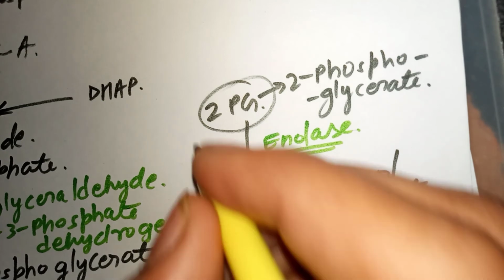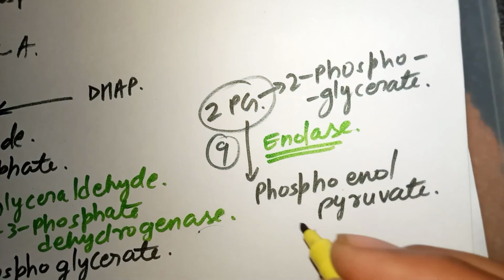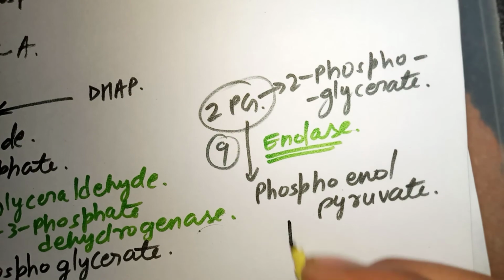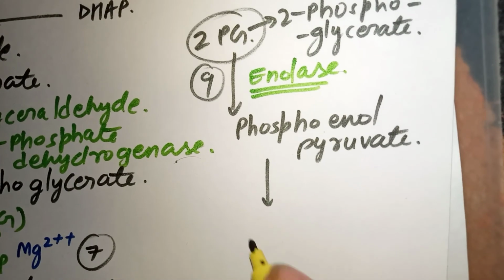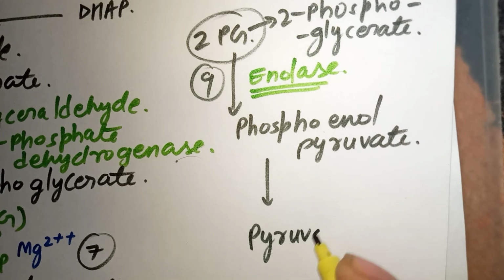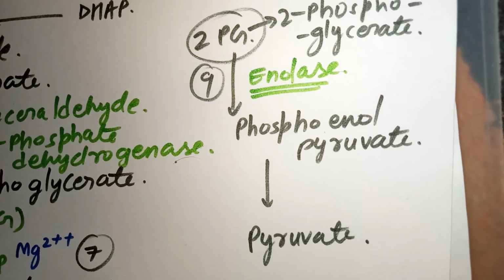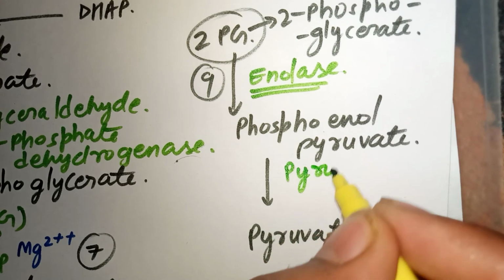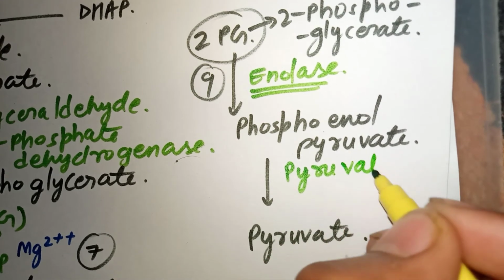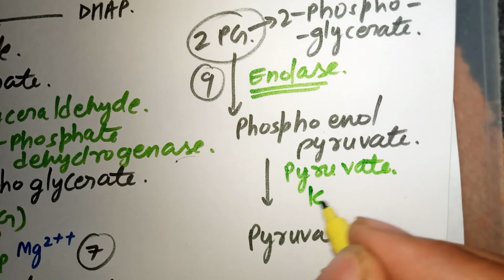And then the last step, step 9 in this numbering, is the conversion of phosphoenol pyruvate into pyruvate, which is done by the enzyme pyruvate kinase.